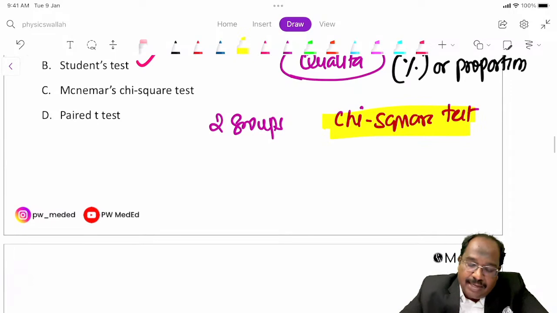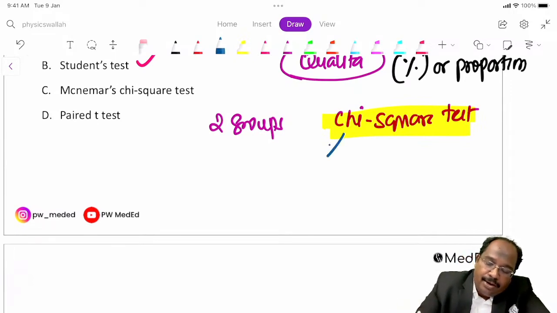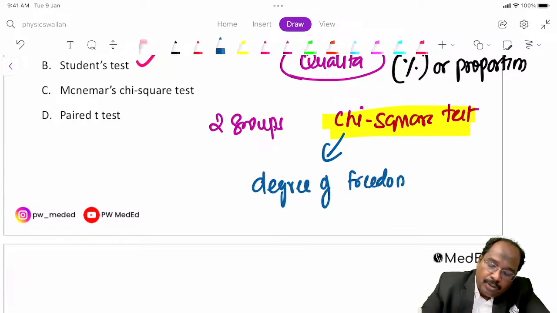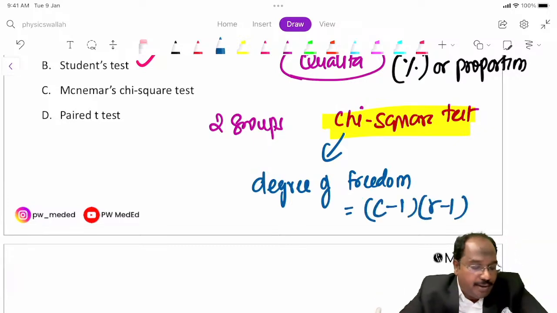In the chi-square test, probably in undergraduate time they would have taught you how to calculate degrees of freedom. The degrees of freedom is column minus 1 multiplied by row minus 1. Z-test is more of a parametric test. It can also be used for qualitative data, but mostly the questions are with chi-square test.